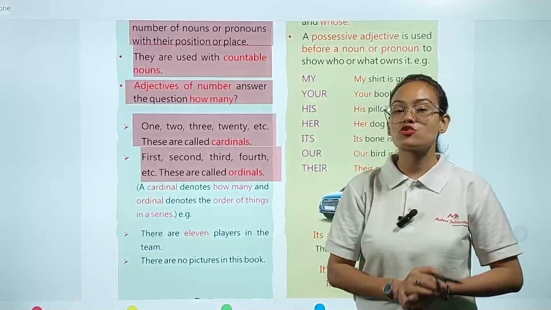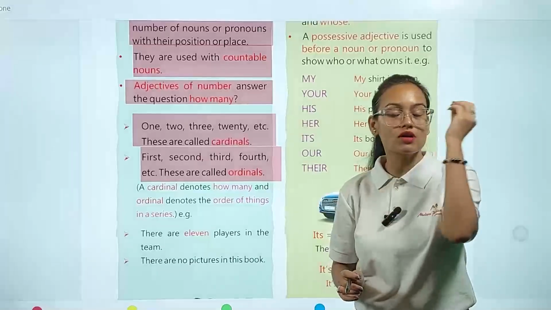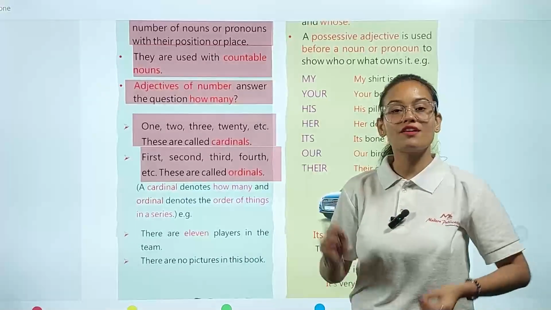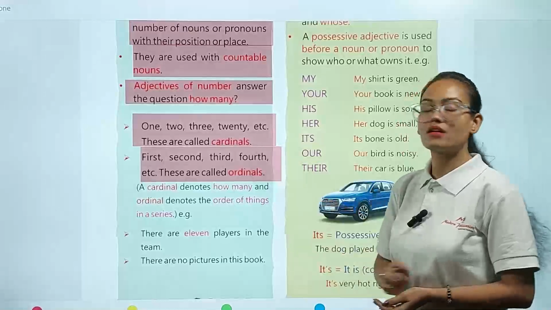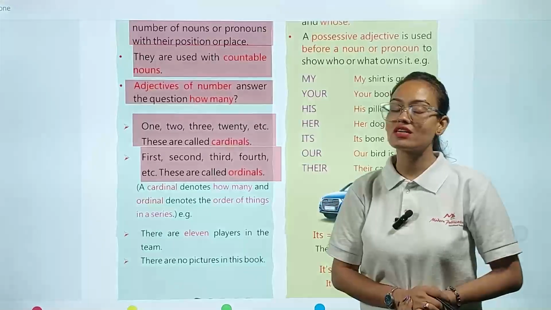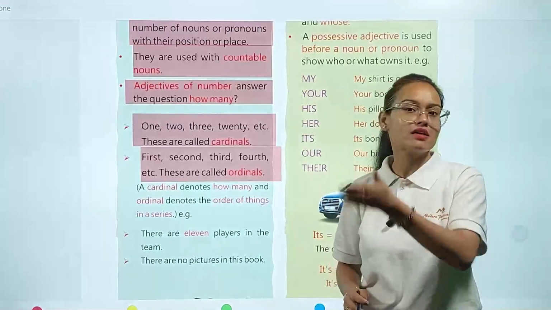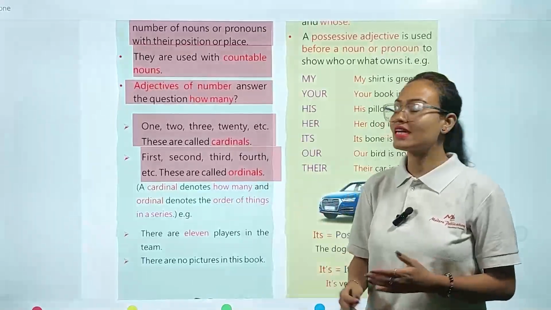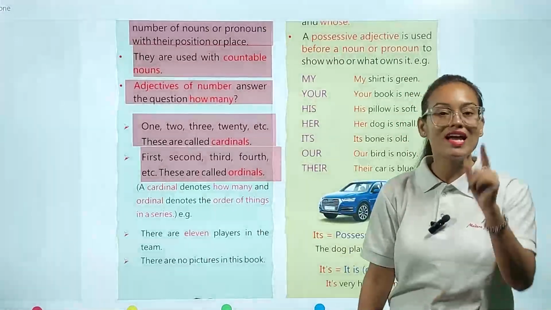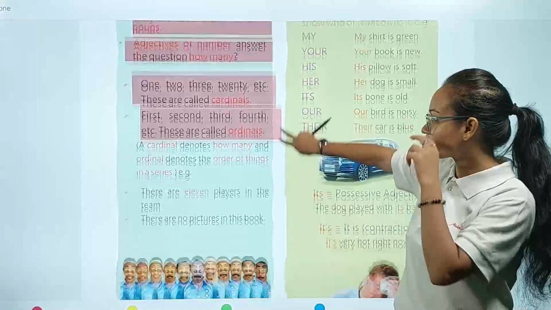Cardinal means whenever we are talking about 1, 2, 3, 4, 100, 200, 2 lakh, it means we are talking about cardinal adjective of number. And whenever we are saying first, second, third, fourth, fifth, 10th, 20th, 25th, 27th, it means we are talking about the ordinal adjective of number.